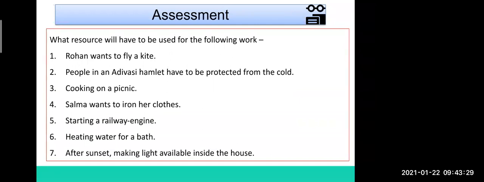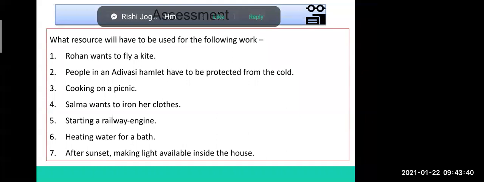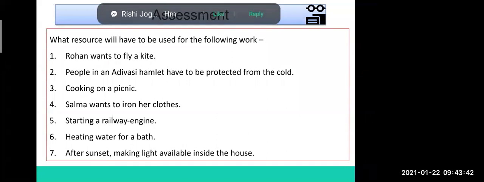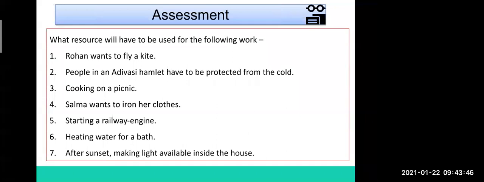First one is Rohan wants to fly a kite. Now instead of Rohan, if you are flying a kite, what energy will help the kite to fly? If you fly the kite, okay, so what energy will it be? The kite will be flying by wind energy. Wind energy. Very good.